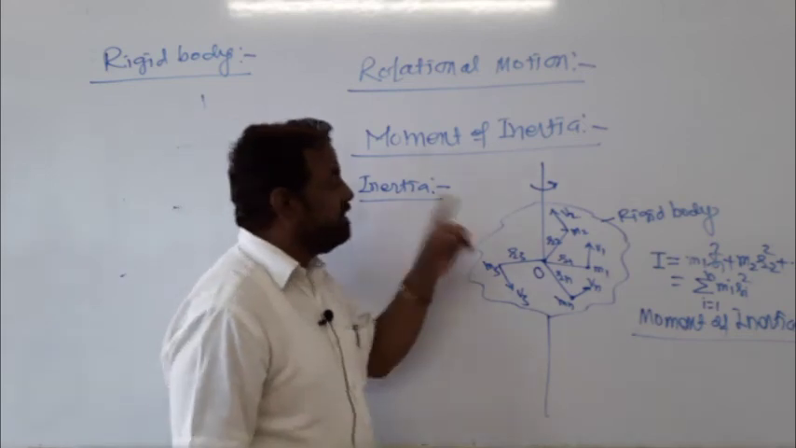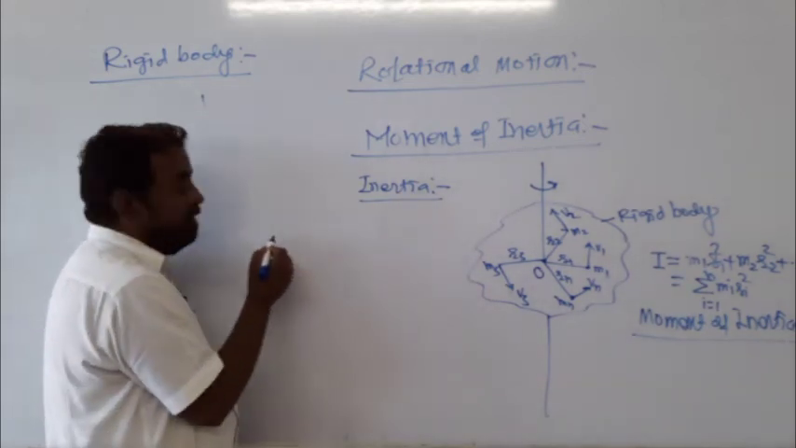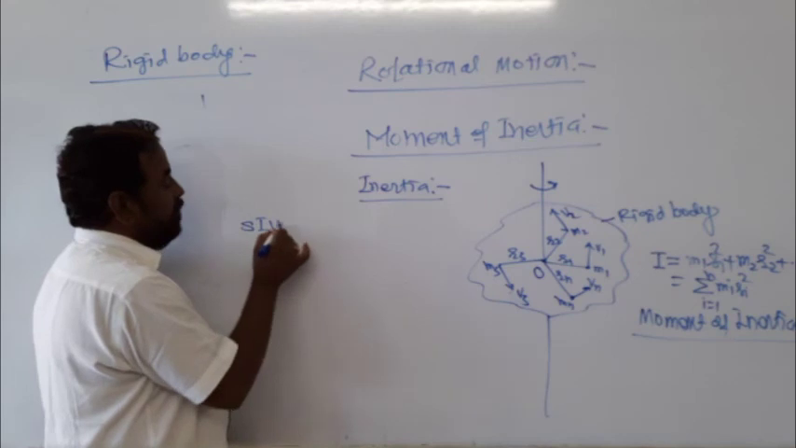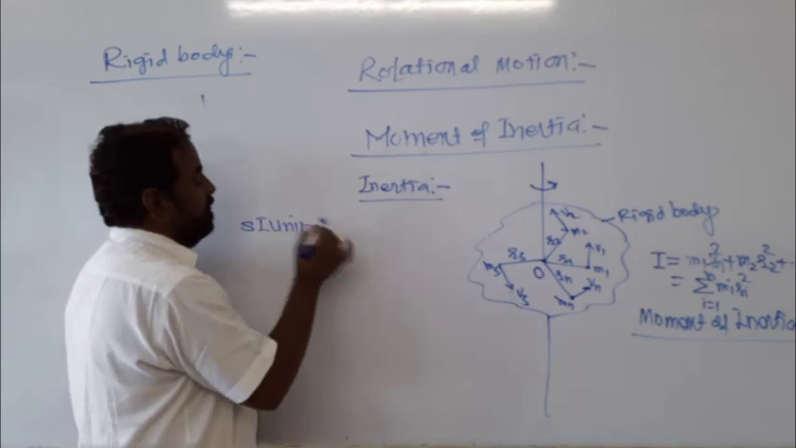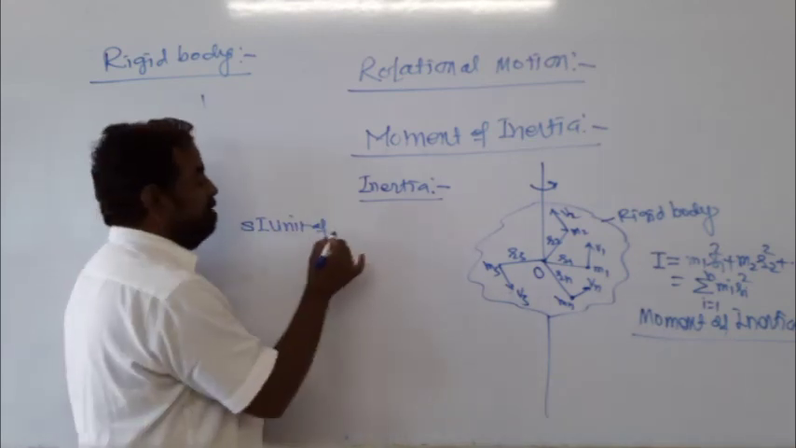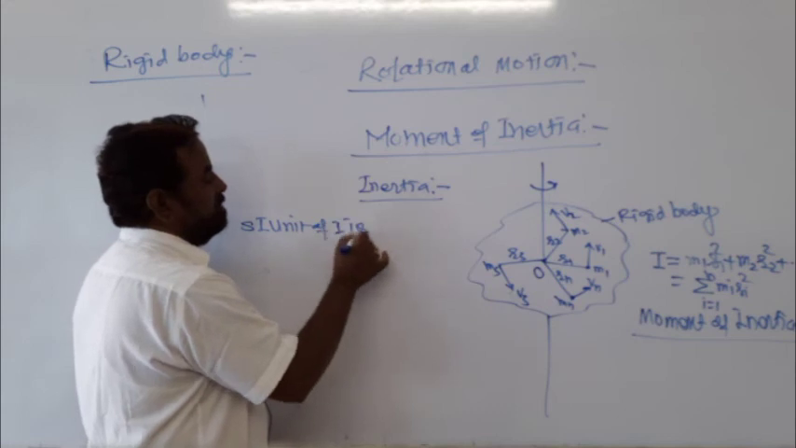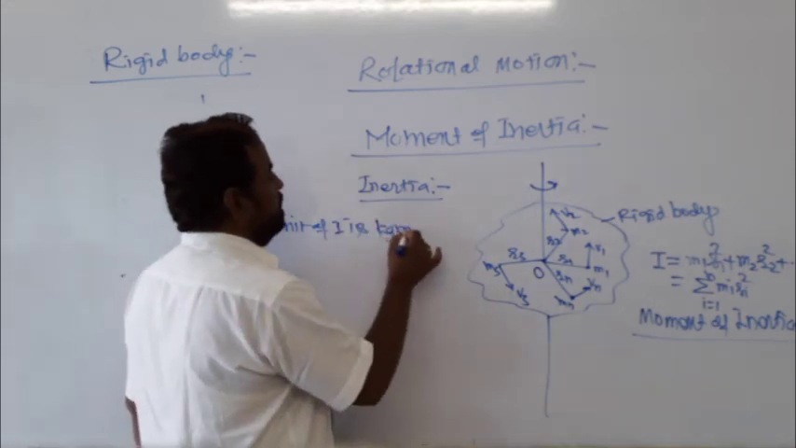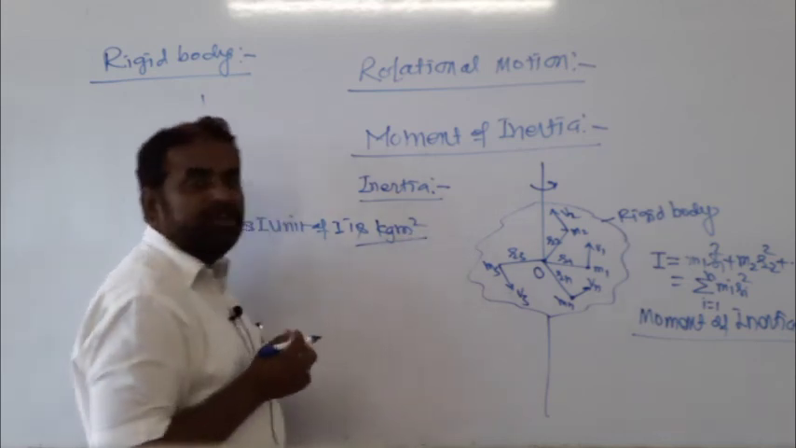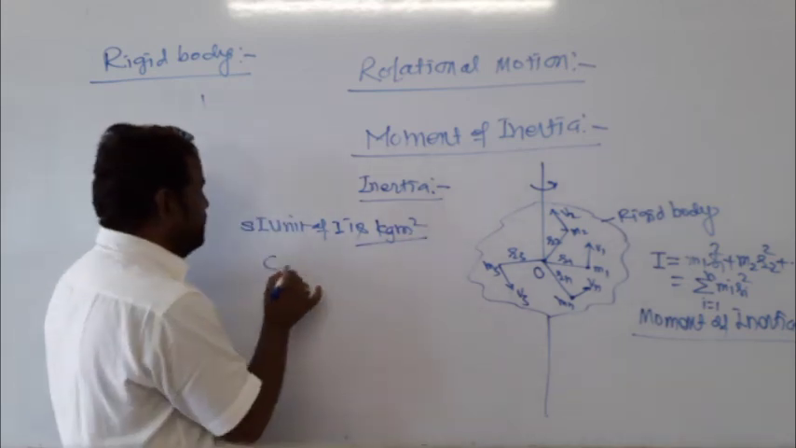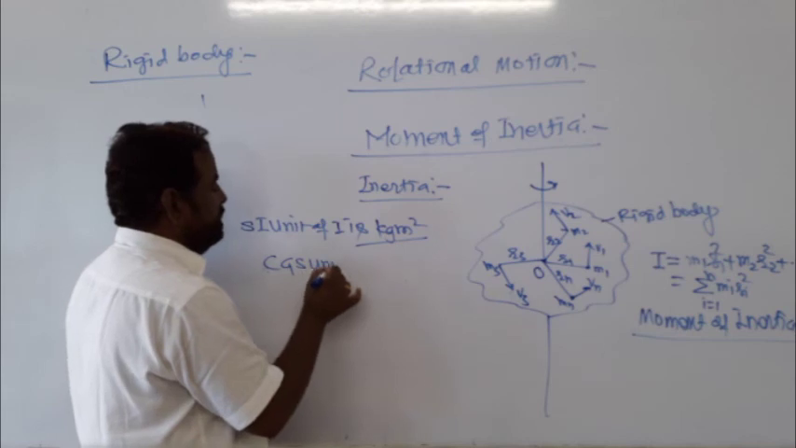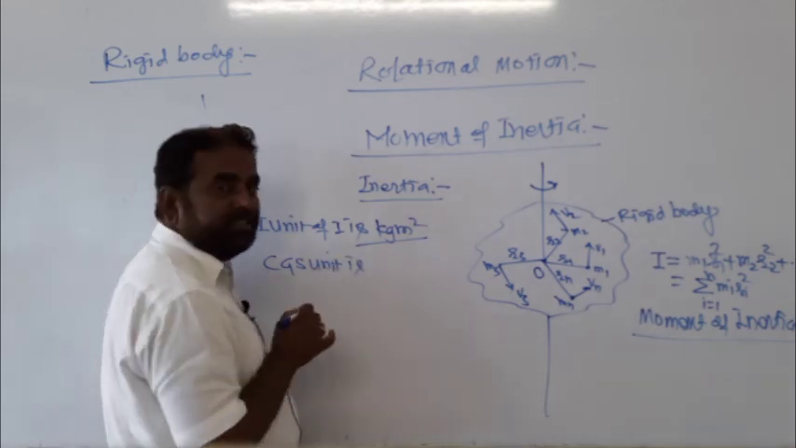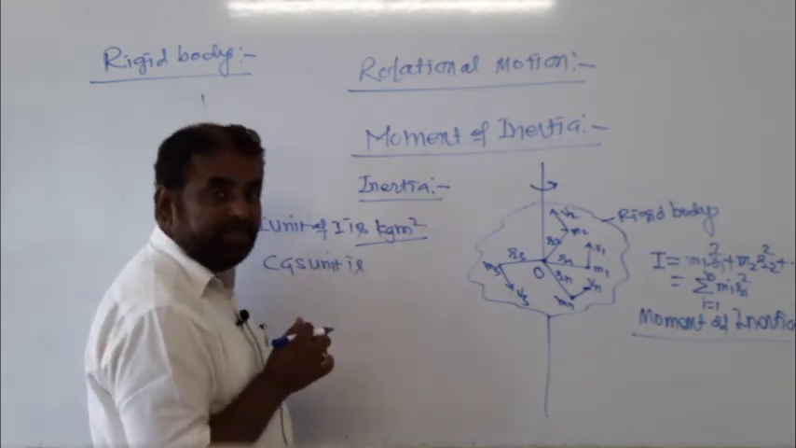And what is the SI unit of I? What is the formula? m r square. Kg meter square is the SI unit, and what is the CGS unit? Tell me.